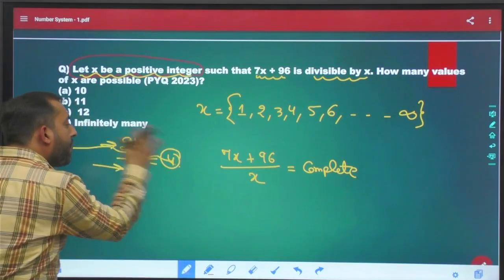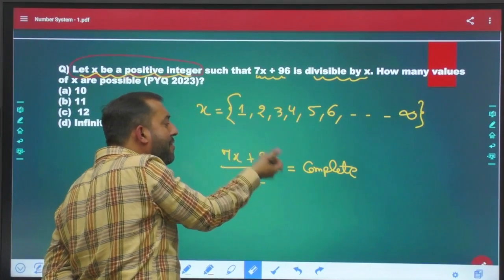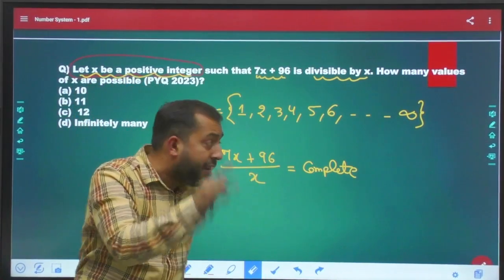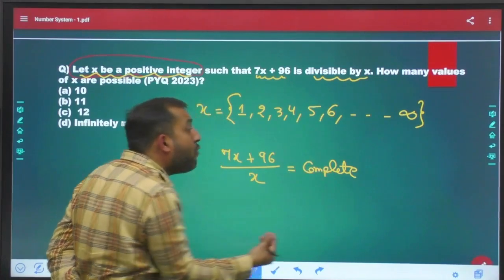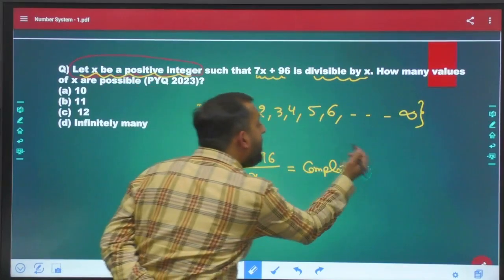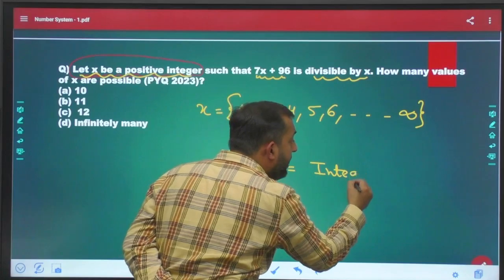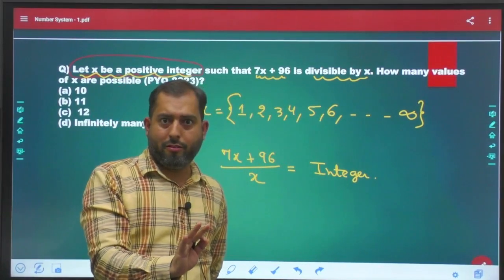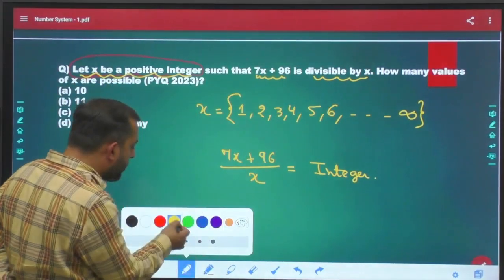In a similar way, the examiner over here is saying 7x plus 96 is divisible by x. It means if you do this, then the result that you are going to get will be a complete number. Complete number, meaning integers. Your result over here is going to be an integer because integers are complete numbers. Getting it? Okay. Now let's solve this further.